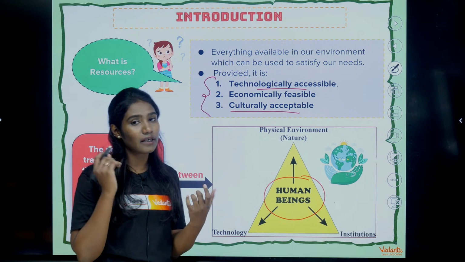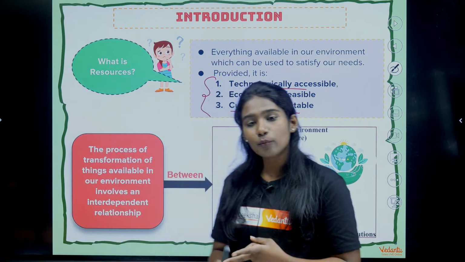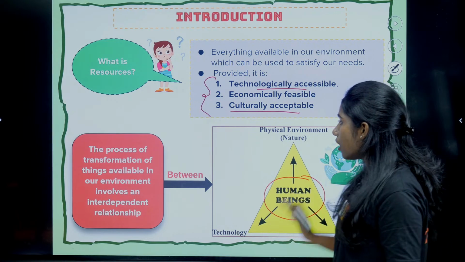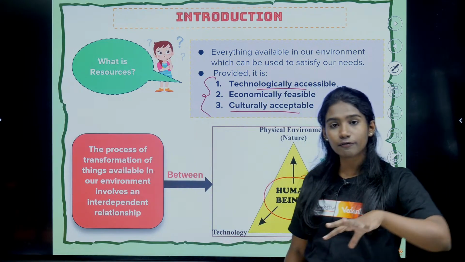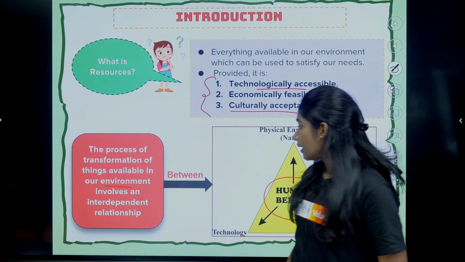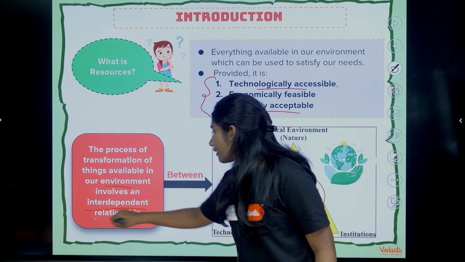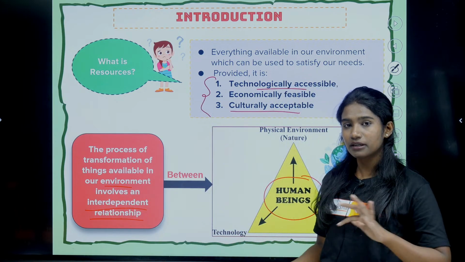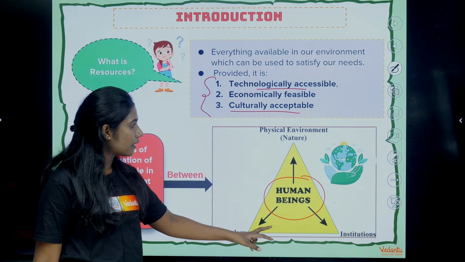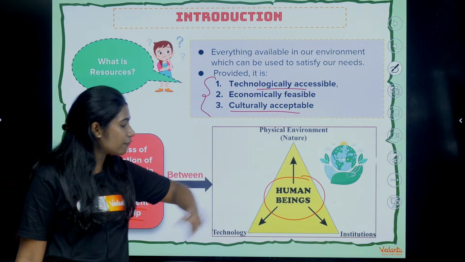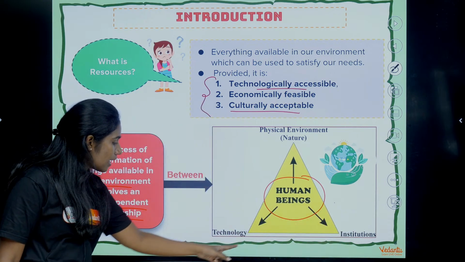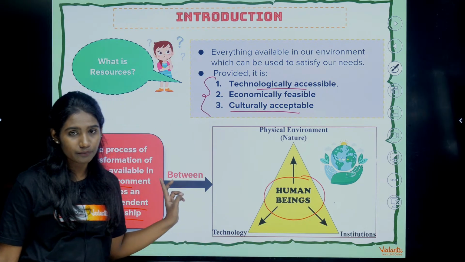Right? So now you understood what is resources and why human being is the important component of resources. Clear with that, right? So, always the process of transformation of something that is available in our environment involves an interdependent relation, which is nothing but the relationship between the human being and the physical environment, nothing but nature, with the institution and also technology.